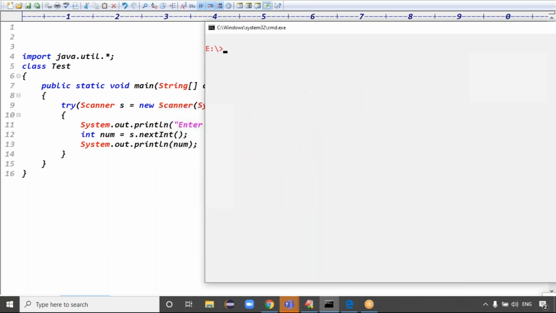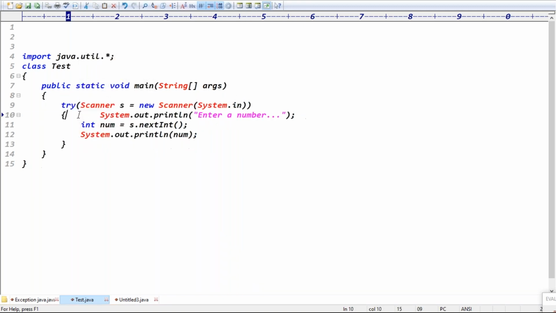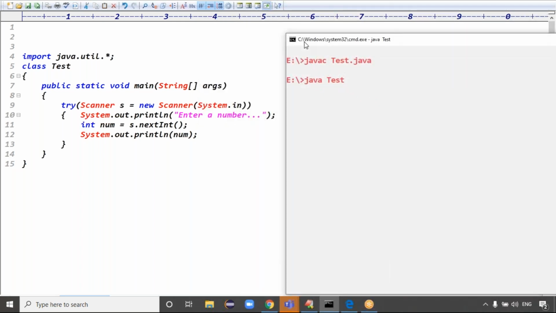Then you can compile this code. Once the try block is completed, this scanner resource automatically closes. We need not close it explicitly. The code is compiled fine. The class name is Test. See the output here: enter a number. Enter some number, triple one. We got the output triple one.